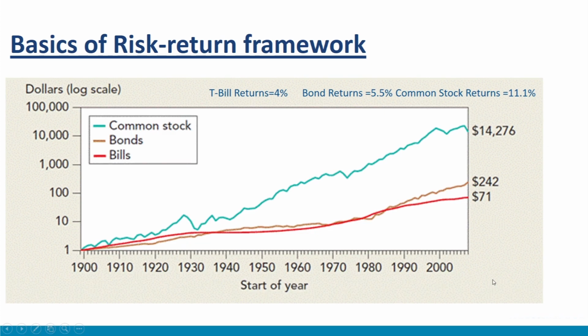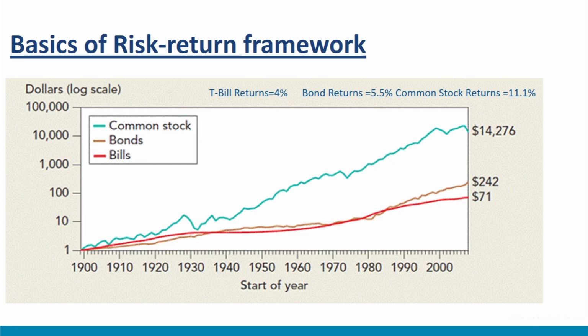Consider the performance of these three instruments, that is treasury bills, government bonds and common stocks for the US over 100 years, as shown in the figure here. That is, a $1 investment at the beginning of 1900 and its value by 2008. Assuming all the dividends and interest payments are reinvested in the same asset portfolios, the values shown here are nominal and do not account for inflation. Observe the investment performance of different instruments in the figure. It appears that performance of these instruments matches their risk order.